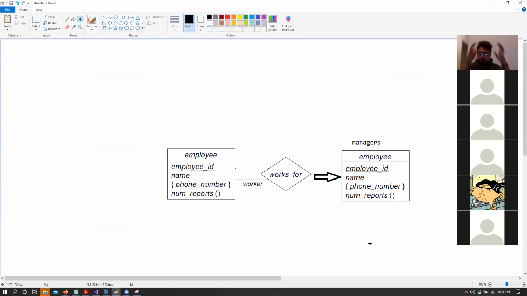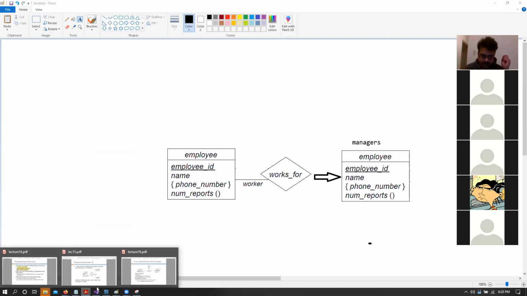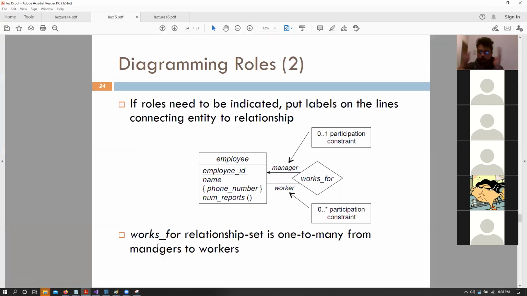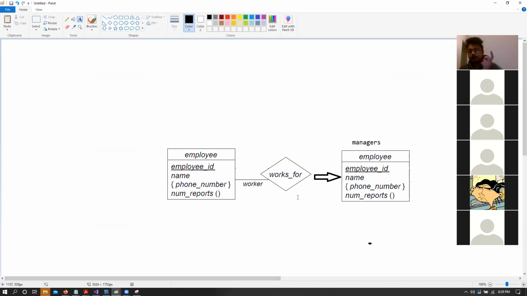So both managers and employees are in the same table, but it's a table that relates to itself, right? So keep this in mind. I just unrolled that representation into two separate tables. But in essence, it is just a single table that relates to itself. So in general, it is an employee that has a many to one relationship with managers. One manager can have multiple employees, but one employee needs to have one or zero or more managers.